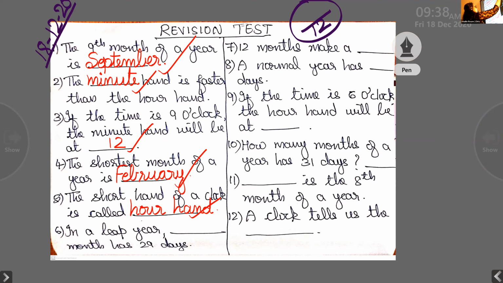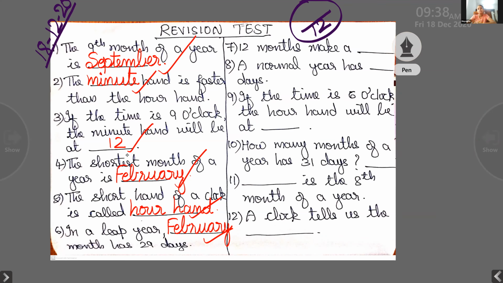Yes, ma'am. Mayuga? In a leap year, dash month has 29 days. Which month? February. Yes, F-E-B. R-U-Y. In a leap year, February has 29 days. Okay, good. Thank you, ma'am.